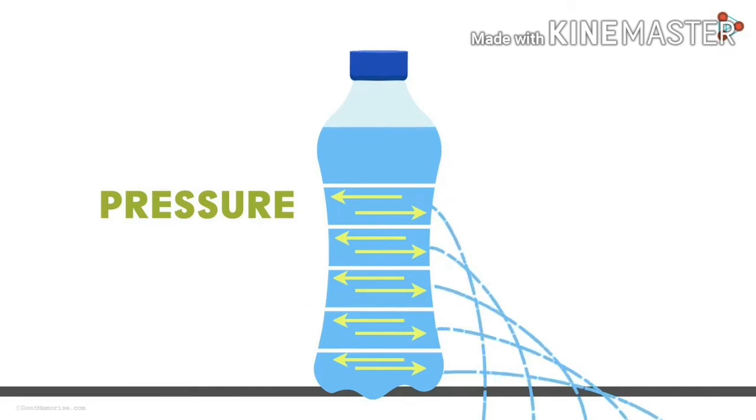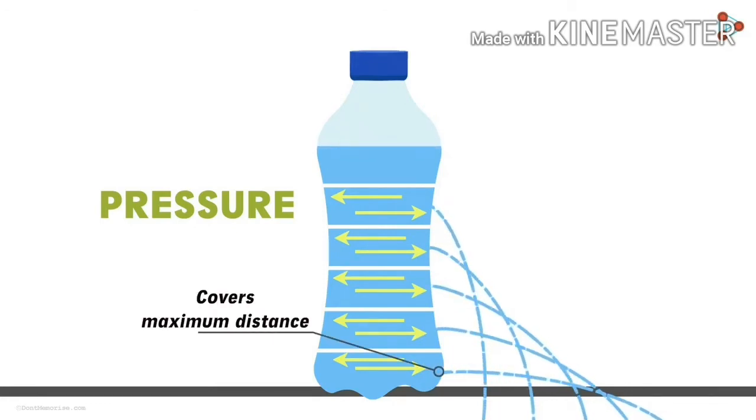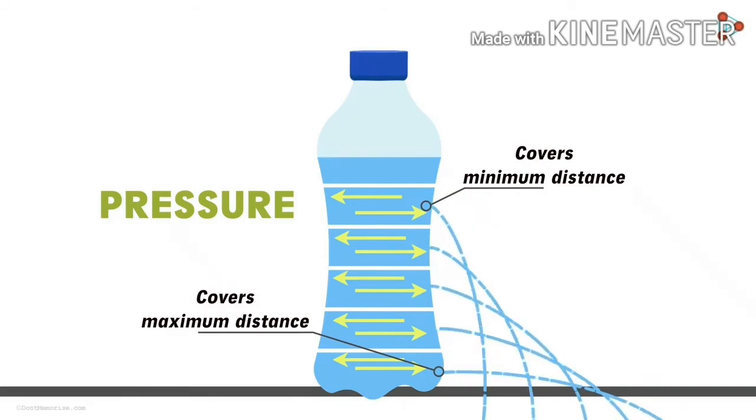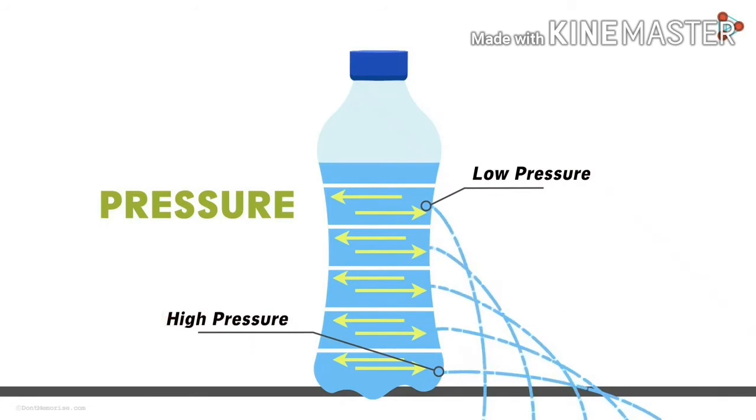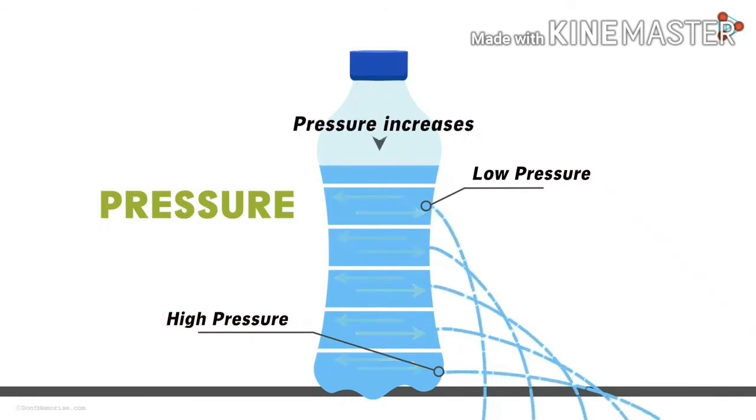And we can see that water coming out through the bottom layer covers more distance than from the top layer. The reason is that bottom layers have more pressure. But when we go higher, the top layers have less pressure. Liquid pressure is different at different heights. It is more at the bottom layers and less at the top layers.